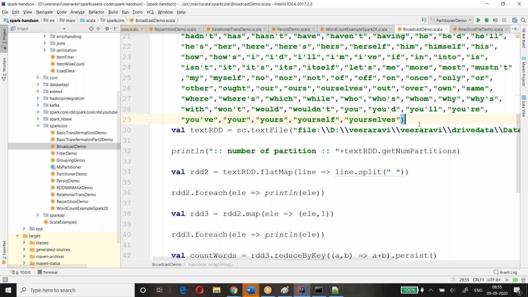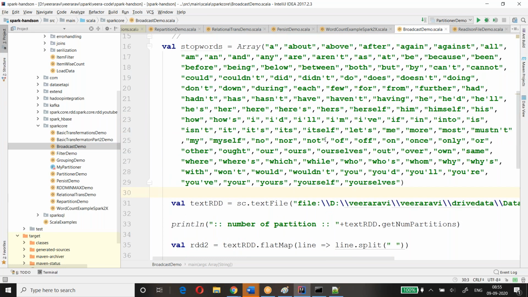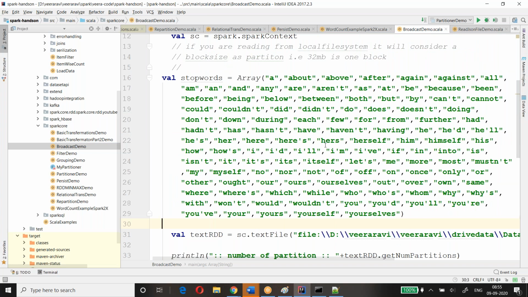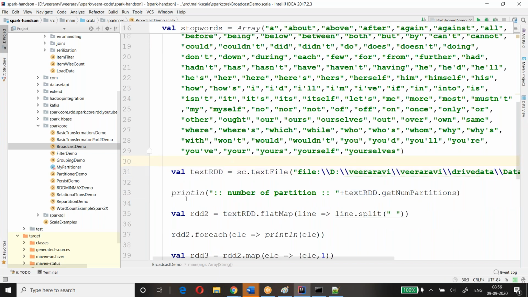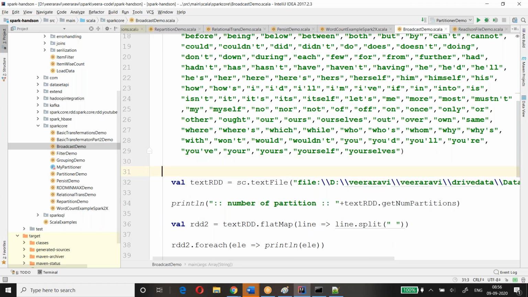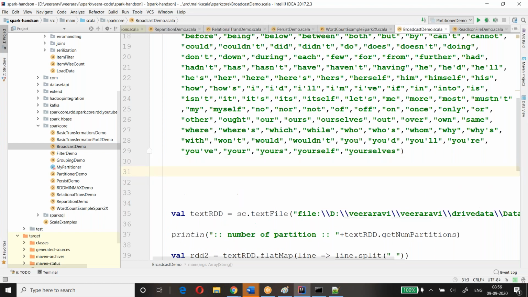Okay, these are all the stopwords. Now, the reason I have taken these stopwords is that I want to ignore these words when counting. I don't want to count a, and, am, those words. So I created an array. This array is a lookup for me now, correct? The stopwords are a lookup, but my data file will be a bigger file.